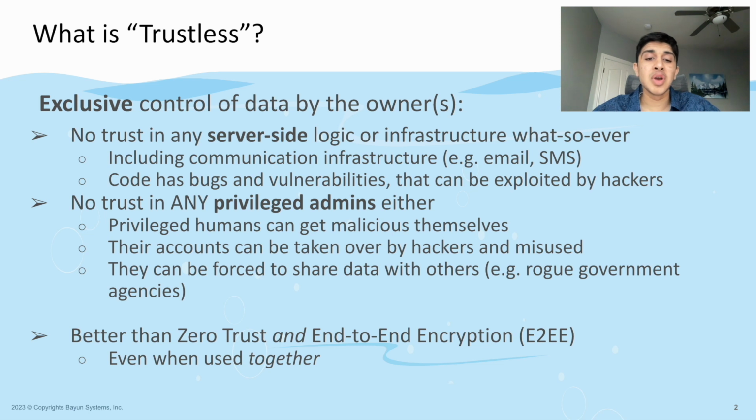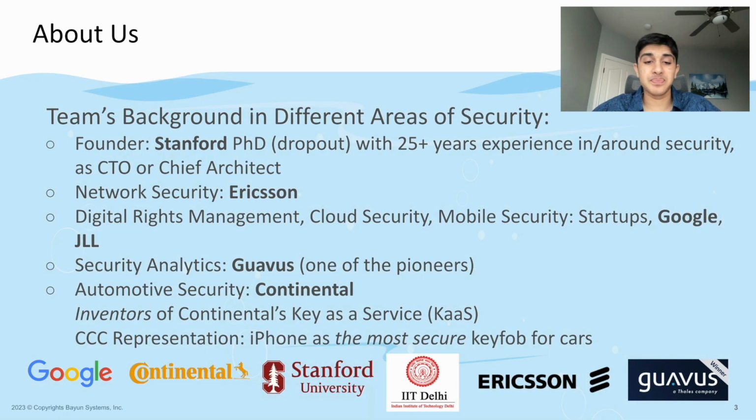But before delving in, we would like to highlight some of our past experiences. Specifically, I want to talk about Continental, where we invented the key as a service product. This enables smartphones to act as keys for cars. One specific partnership between Apple and BMW meant that an iPhone could unlock all the newer BMW models. This Apple car key was so secure that nobody, not Tim Cook, execs at Apple, execs at BMW, the developers, could access this key. In fact, this digital key was more secure than the physical key that comes with the car. We want to use this experience to bring the best possible security to all SaaS services.